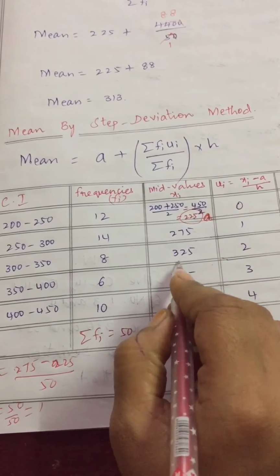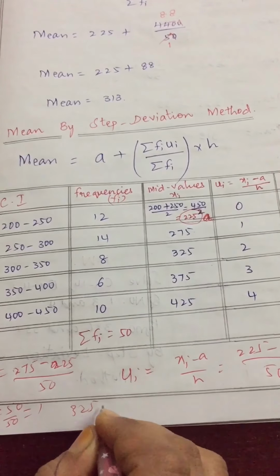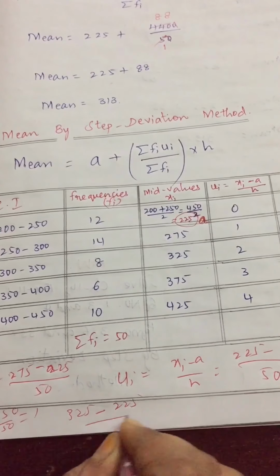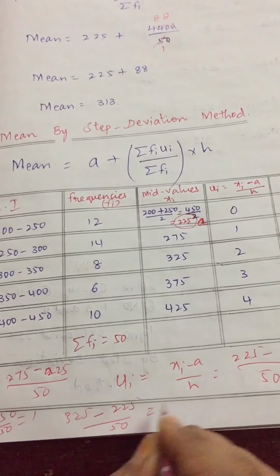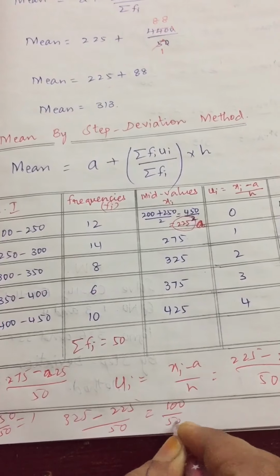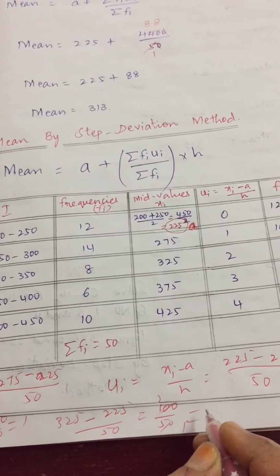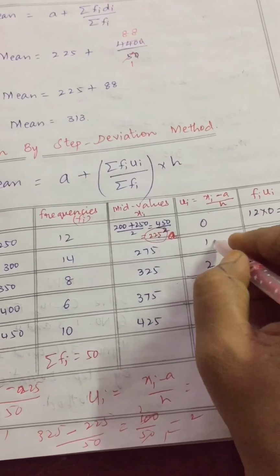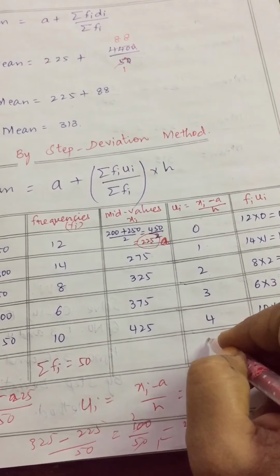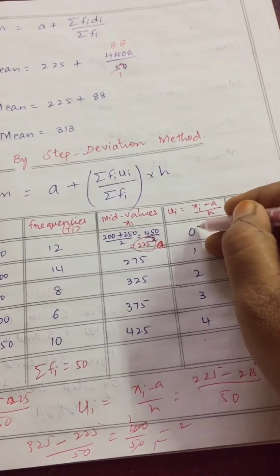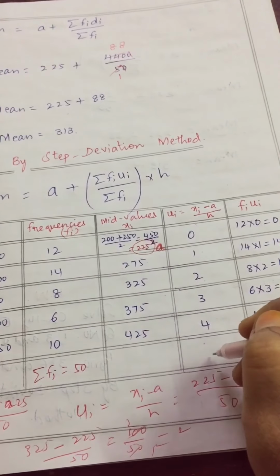So 0, 1. The third is 325 minus 225 divided by 50, that is 100 by 50, which is 2. So 0, 1, 2, and the next numbers will be 3 and 4.